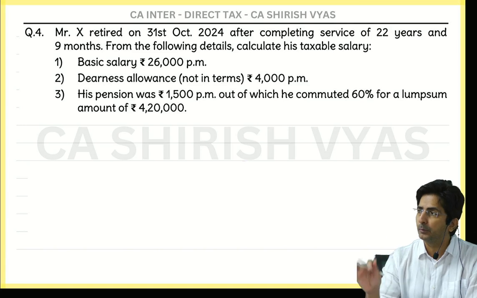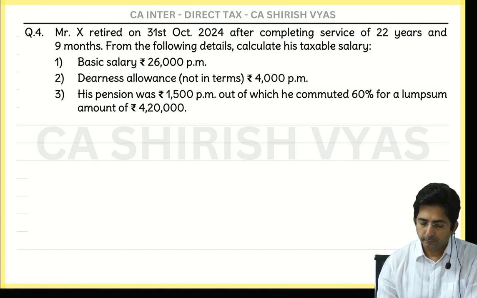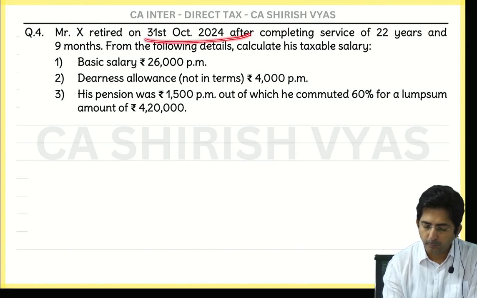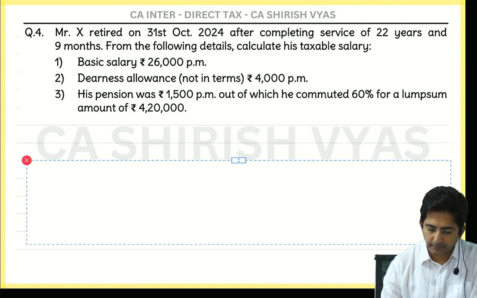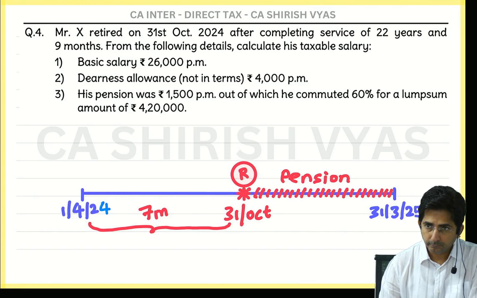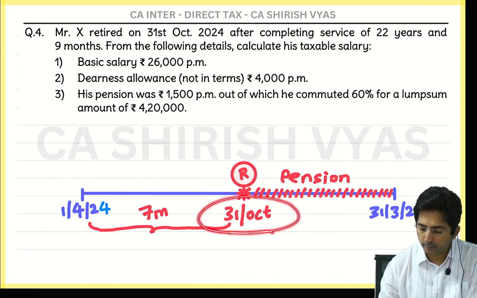Everything per month you will multiply by 12. But he did not work for 12 months. He retired in the middle. So see, I have drawn a timeline here. Can you see? April to March is our year, and he has retired on 31st of October.